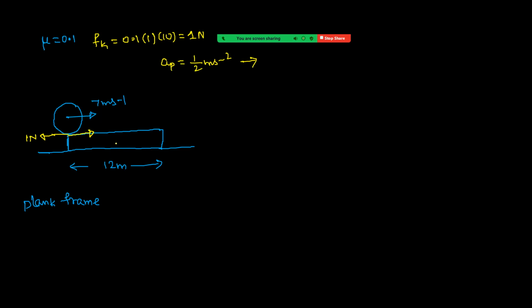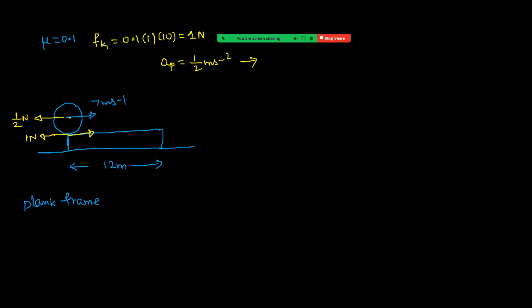Since we are solving with respect to plank, pseudo force acting on cylinder is left side. It is m into a, mass is 1 kg, acceleration is a half, so pseudo force is 1 by 2. Now it is rolling without slipping.